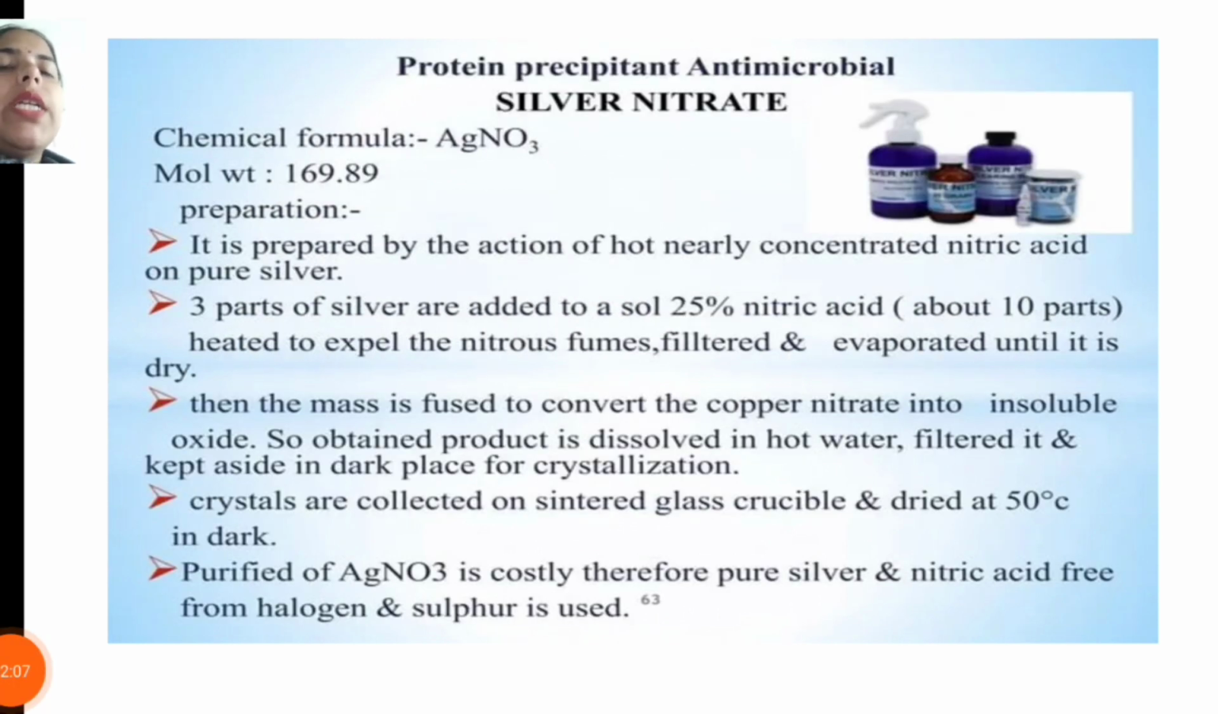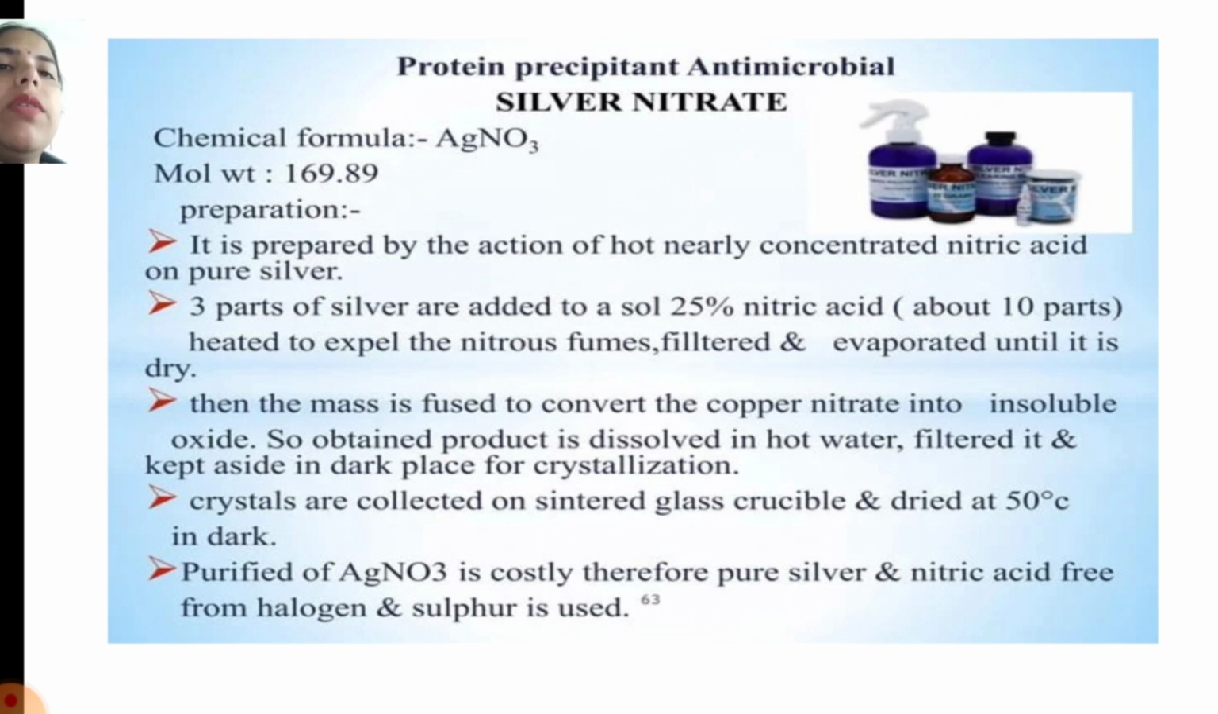The next topic is protein precipitant antimicrobials, that is silver nitrate. The chemical formula is AgNO3, and the molecular weight is 169.89. Next is the preparation. It is prepared by the action of hot, nearly concentrated nitric acid on pure silver.